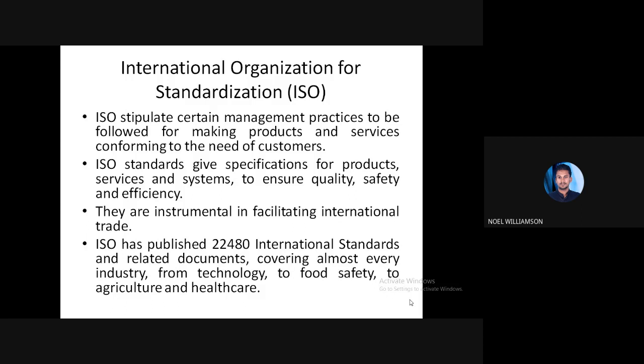ISO has published 22,480 international standards and related documents covering almost every industry, from technology to food safety to agriculture and healthcare. Wherever quality is needed, in every application or area, ISO is adopted.